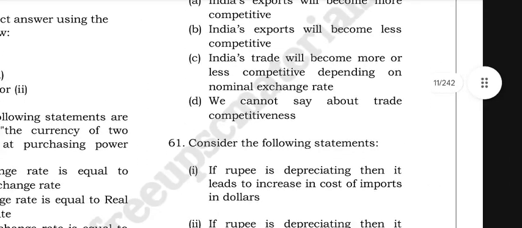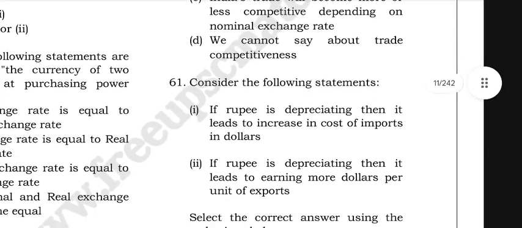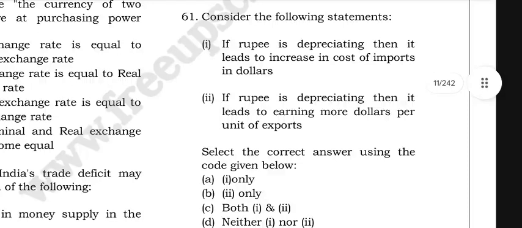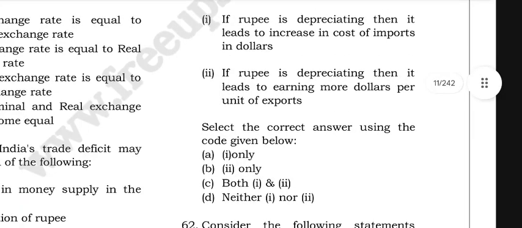Okay, consider the following scenarios. One: if a rupee is depreciating, then it leads to an increase in the cost of imports in dollars. Two: if a rupee is depreciating, then it leads to earning more dollars per unit of exports. Select the correct answer using the code below: one only, two only, both 1 and 2, or neither 1 nor 2.